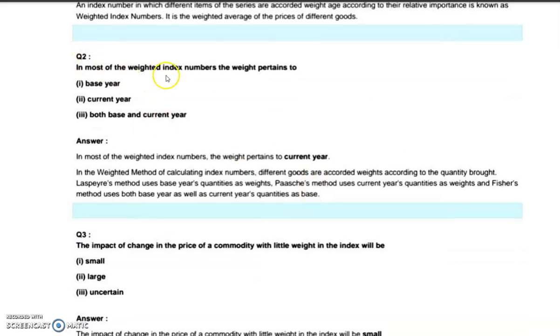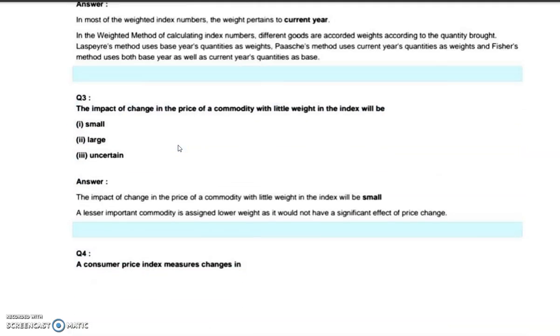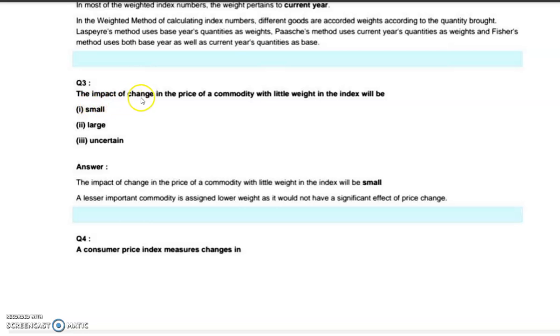In most of the weighted index numbers, the weight pertains to which year? Base year, current year, or both base and current year. In most of the weighted index numbers, the weight pertains to the base year. Then, the impact of change in the price of a commodity with little weight in the index will be small.